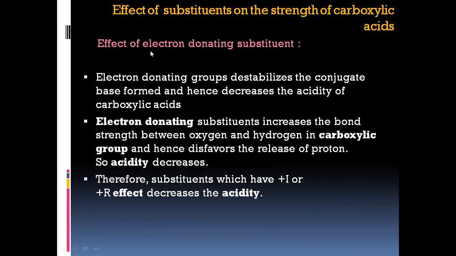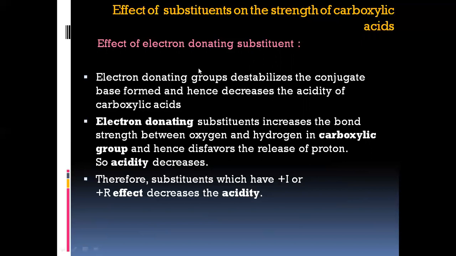Well, next we have the effect of electron donating substituent. Electron donating groups destabilize the conjugate base formed and hence decrease the acidity of the carboxylic acids. Electron donating groups, like the methyl group, are good electron donors. They keep on donating the electron towards the carboxyl group, right? So now the compound is not in need of any electrons, therefore its acidity decreases, right?